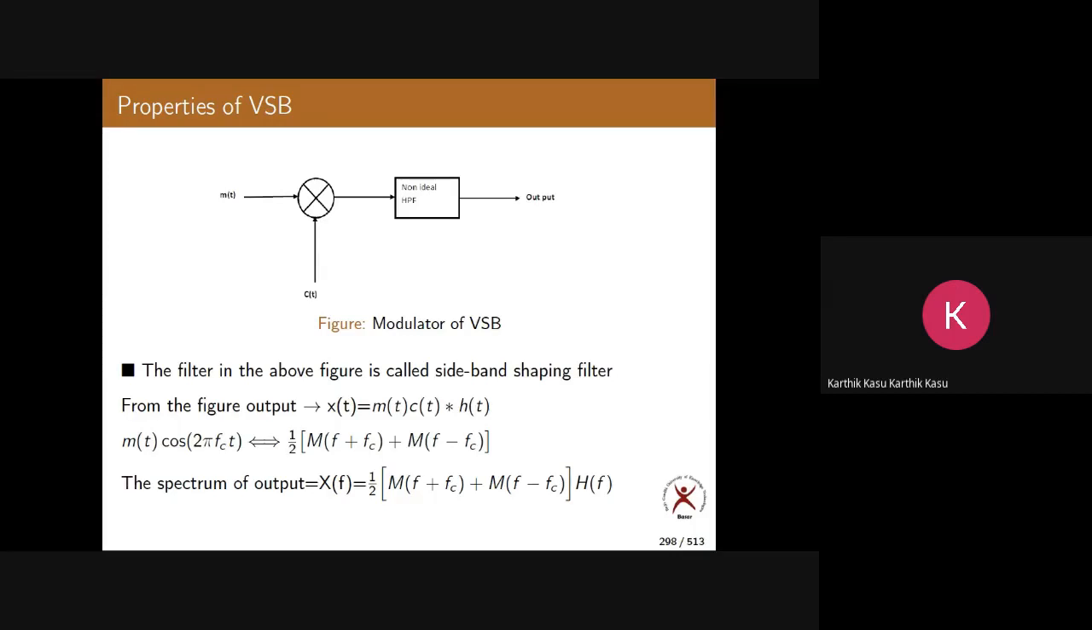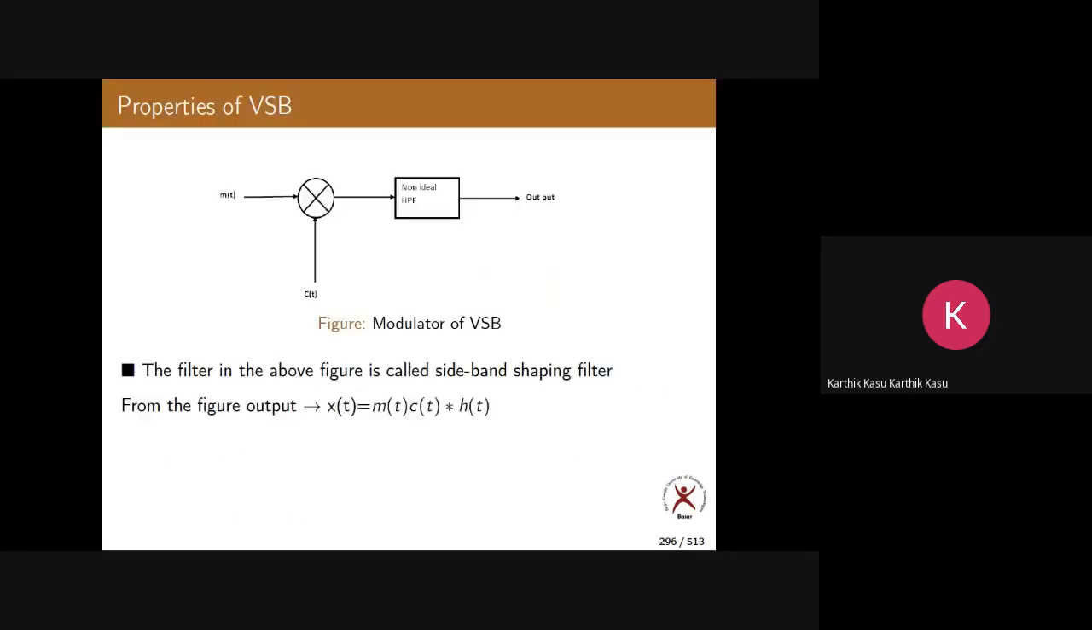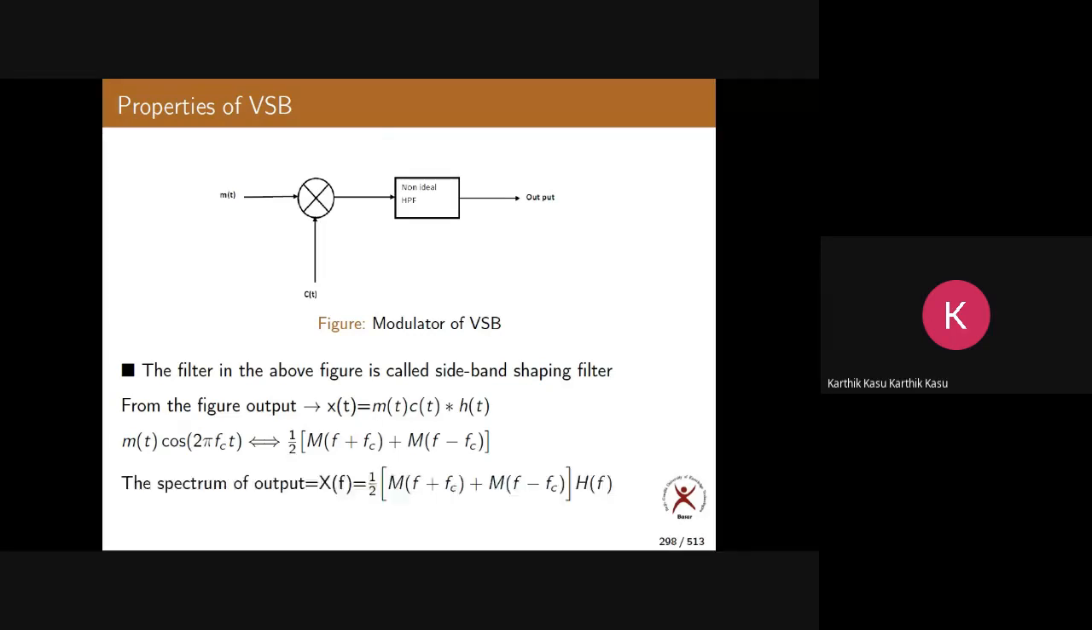It depends upon what sidebands you are transmitting. See, I told you here, I have shown I am transmitting almost one full upper sideband along with some portion of the lower sideband. It can be reverse also, which means you can transmit one full lower sideband and some portion of the upper sideband. Both are all right. It can be anything. But here I am taking only one example because both are the same. Without wasting much time, let us take this example where I am transmitting almost one upper sideband and along with that some small part of the lower sideband. So this is about the spectrum of the output.